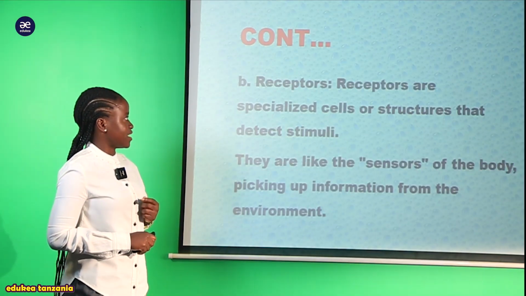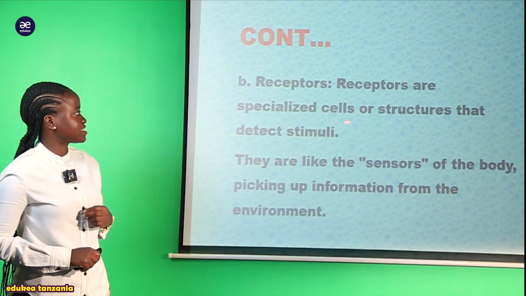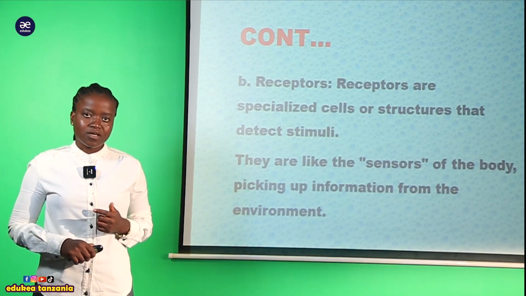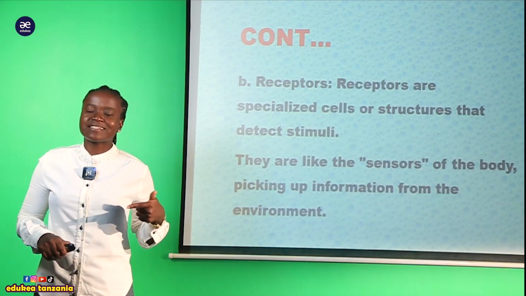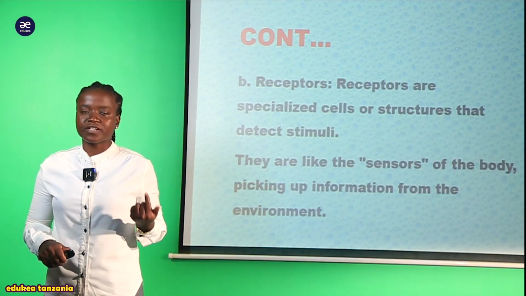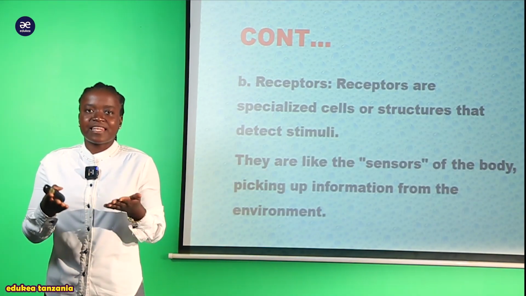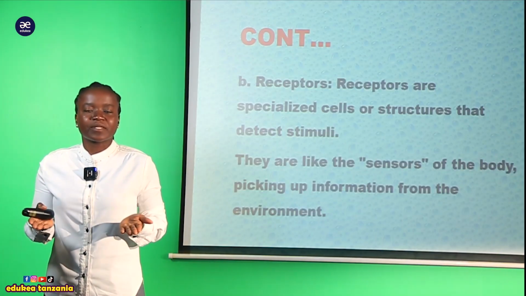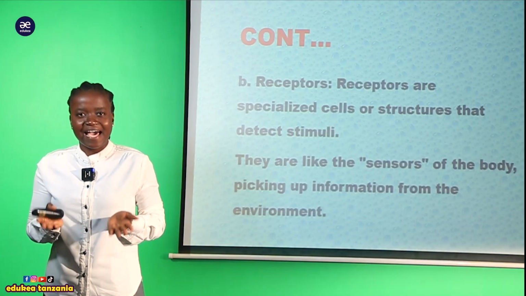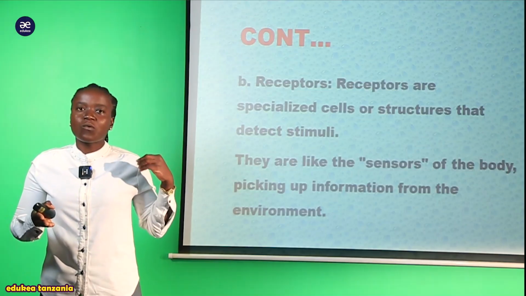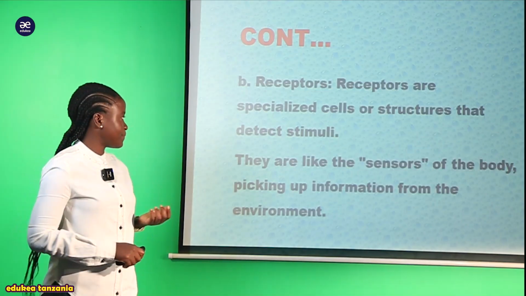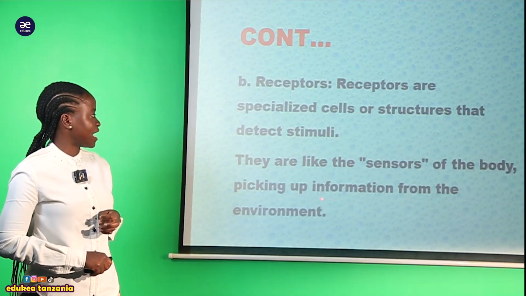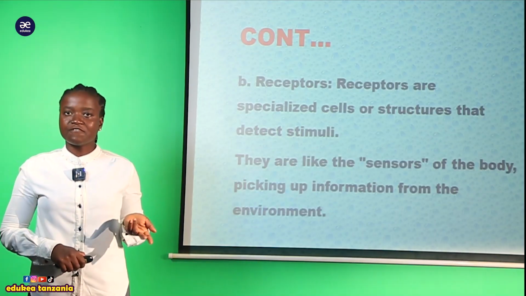Here, my students, we are saying that receptors are specialized cells or structures that detect stimuli. So tunasema kwamba these are specialized structures that detect stimuli. For example, the stimulus is light. So the receptor here could be, tunasema kwamba, an eye. So ile eye ndio inakuwa kama receptor. Ndio maana hapa tunasema kwamba they are like sensors of the body picking up information from the environment.